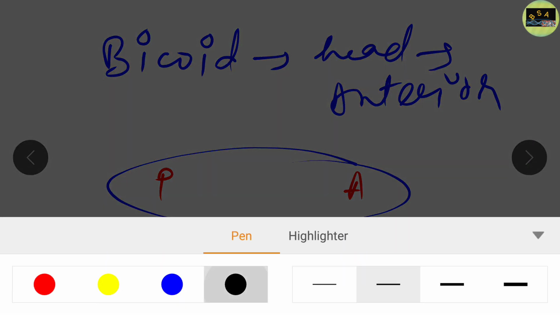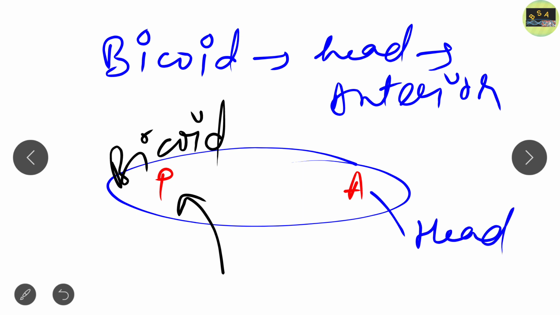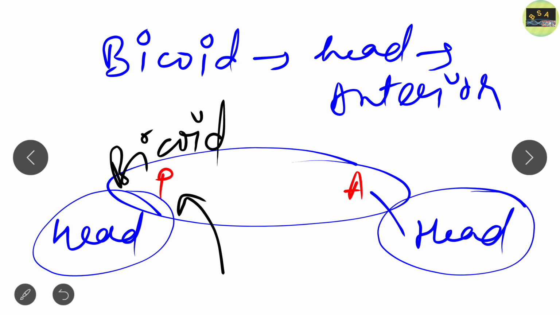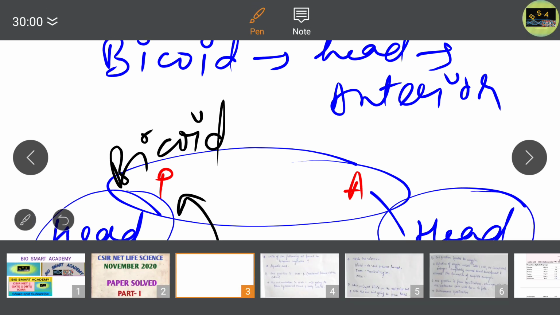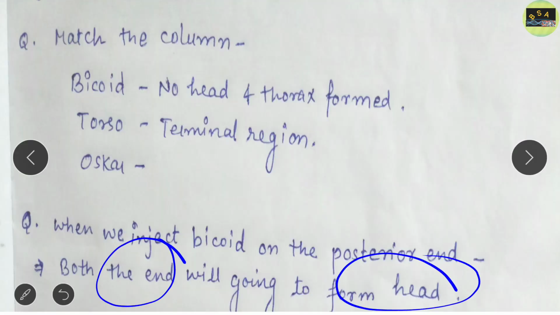If we ectopically put bicoid on the posterior side, then we will see a head on both the anterior as well as the posterior side. It means we will get 2 heads, at both poles. So your answer will be that both ends will form a head if we inject bicoid at the posterior end. Clear?